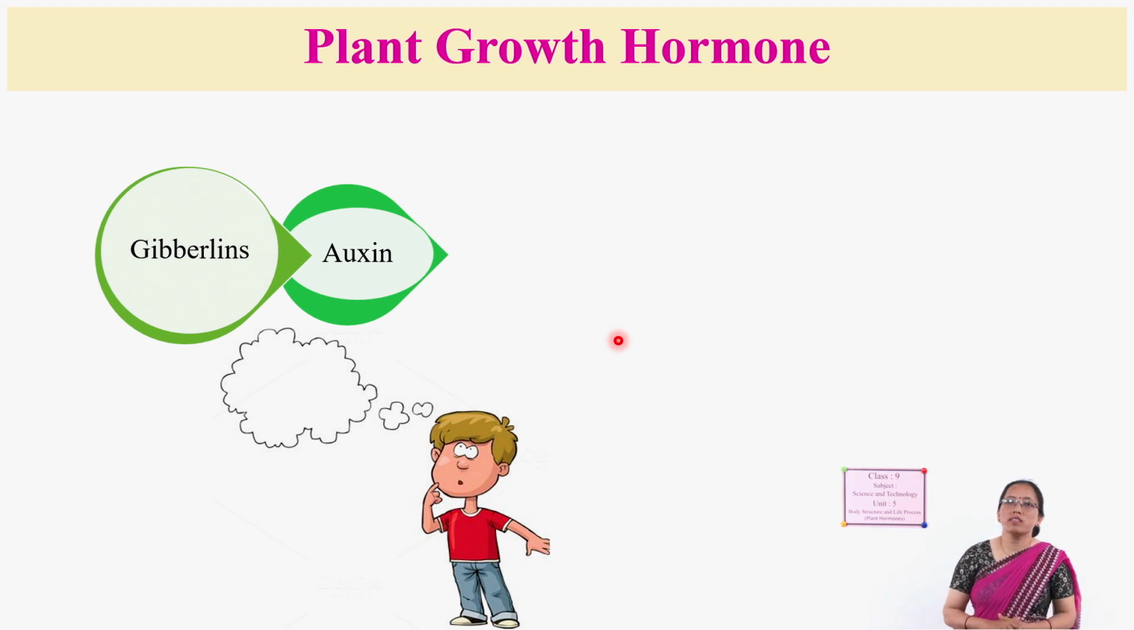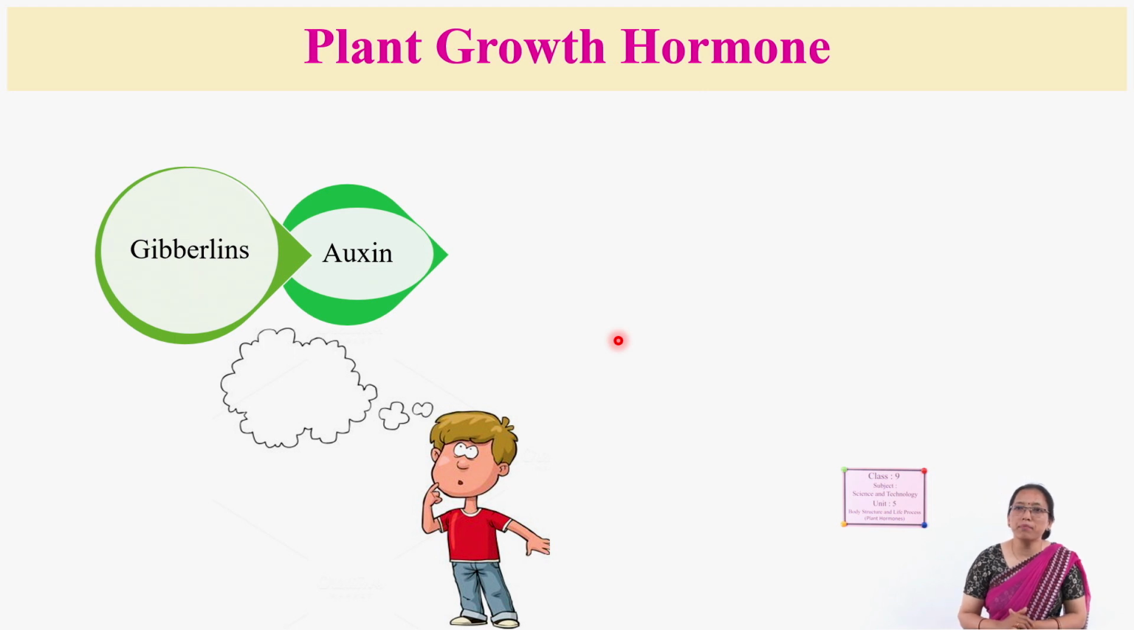Next one is auxin. This auxin is a plant growth hormone which is especially secreted by the glandular tissue present at the shoot tip, and it helps the shoot to grow taller. Okay, then this auxin also helps to maintain the apical dominance.